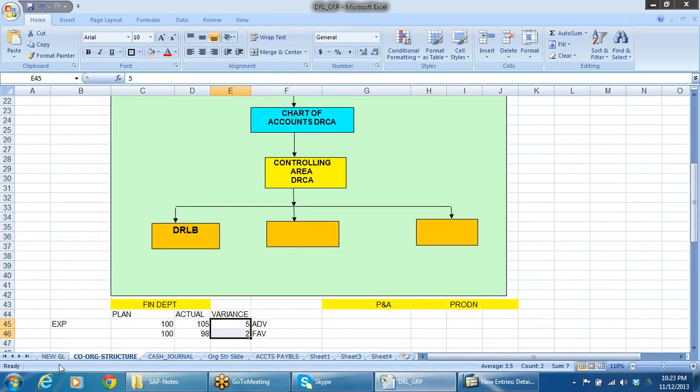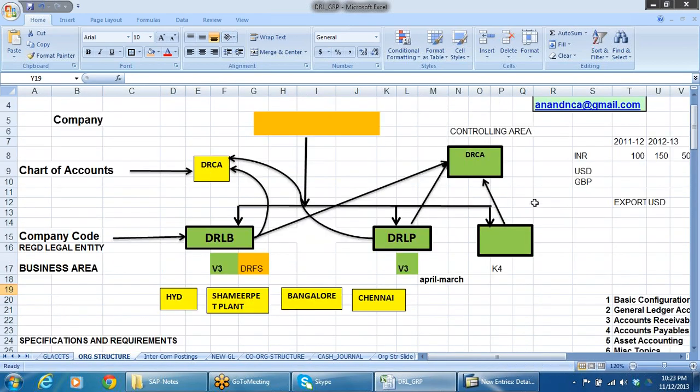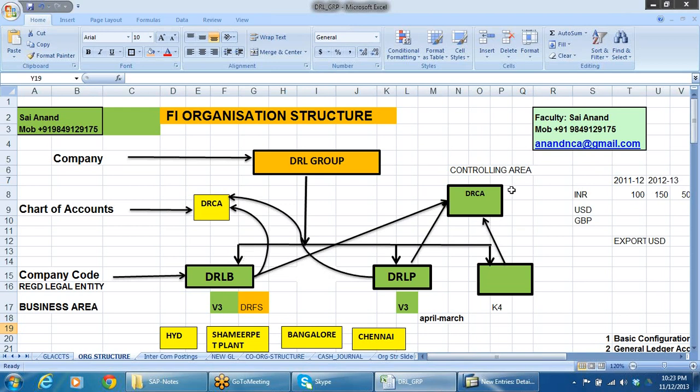Right. So here we have one controlling area, many number of company codes. But I told you one rule. Any number of company codes can be linked to one chart of accounts, but one company code cannot be linked to more than one chart of accounts. Same rule applies here. Any number of company codes can be linked to one controlling area, but one company code cannot be linked to more than one controlling area. That's impossible. Even that facility is not given at the time of configuration.